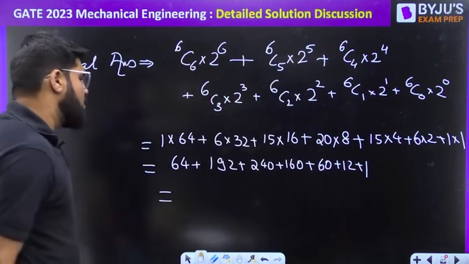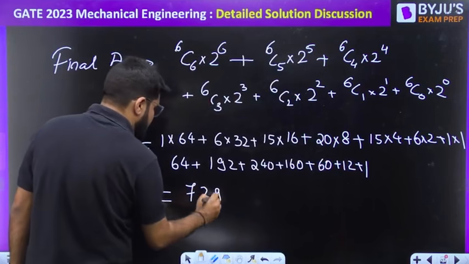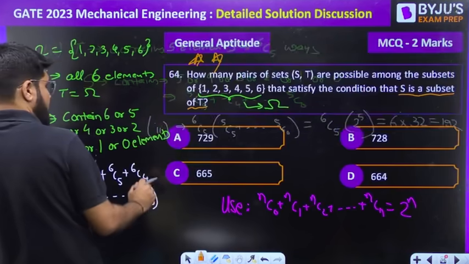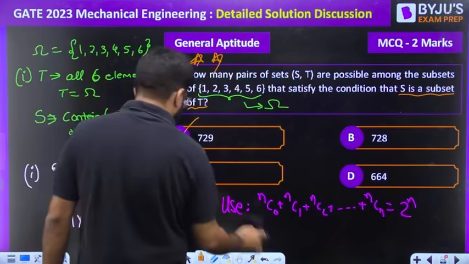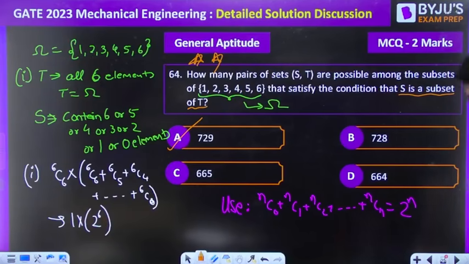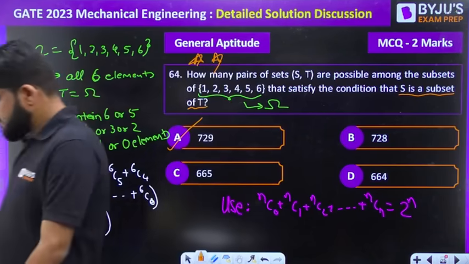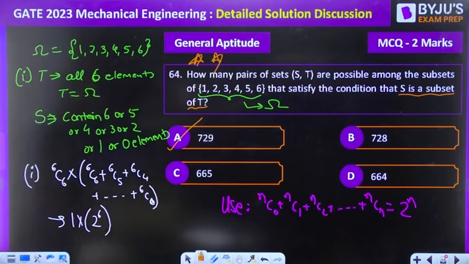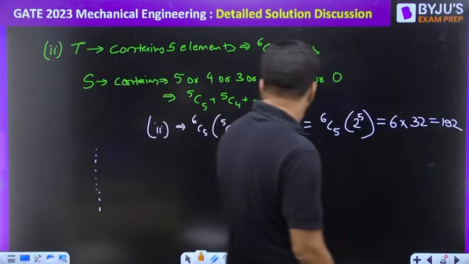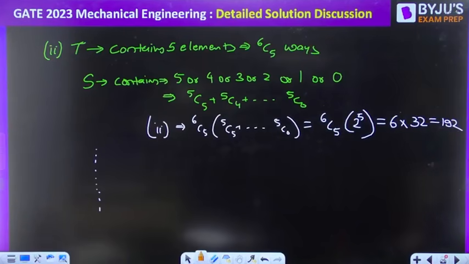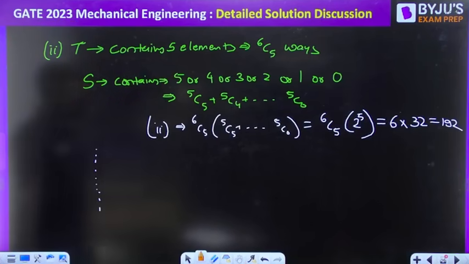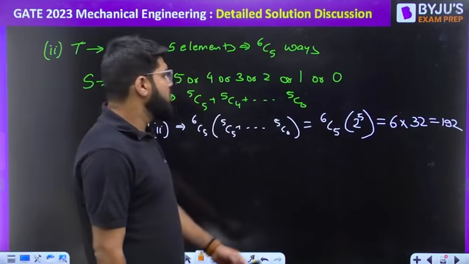Just keep solving it. You are going to get the answer as 729. It is option A. 729 is the correct answer. So the final correct answer for the question is 729. Okay, moving ahead to the next question.